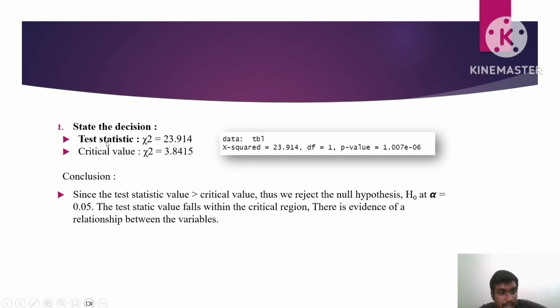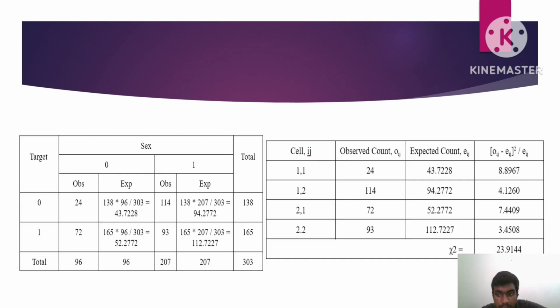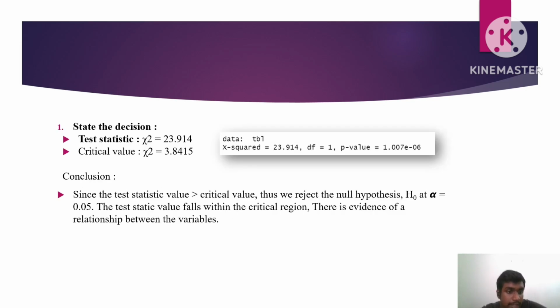The test statistic value is 23.914, which was calculated using the table above, and the critical value is 3.8415, which we got from the chi-square table. Our test statistic value is exactly the same when we use R Studio. So this is the chi-square value, and the degree of freedom is 1. Since the test statistic value, 23.914, is greater than the critical value 3.8415, we reject the null hypothesis.